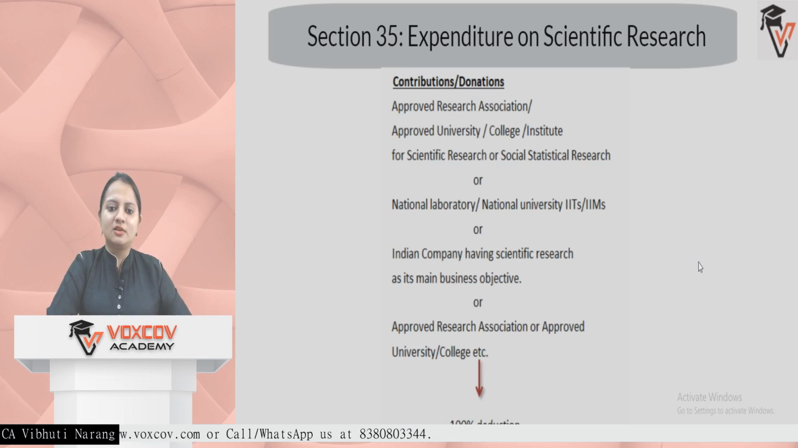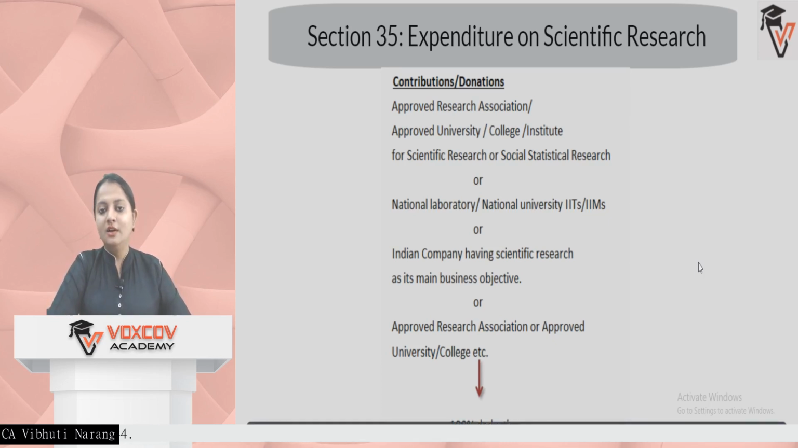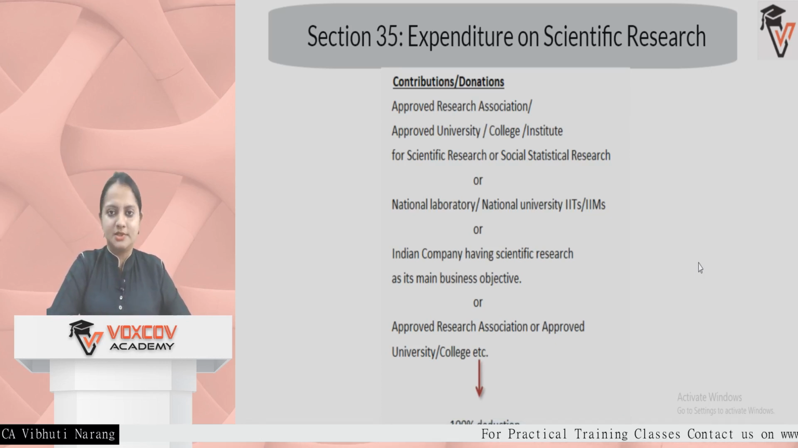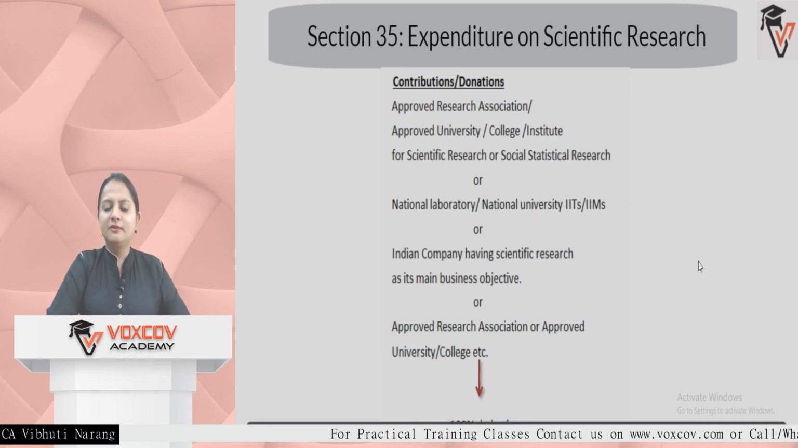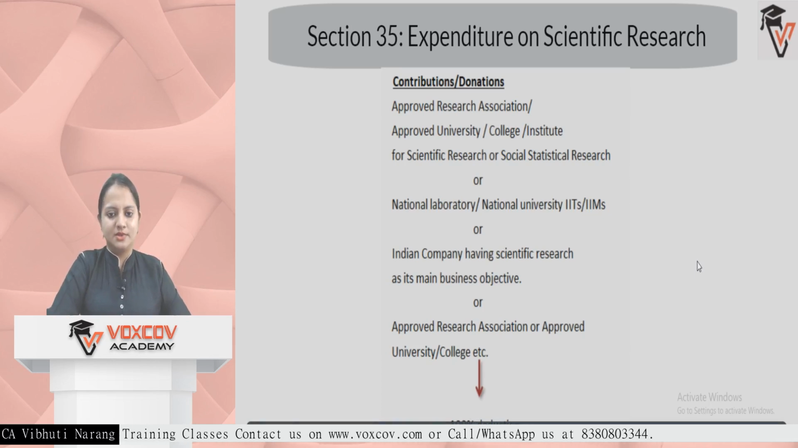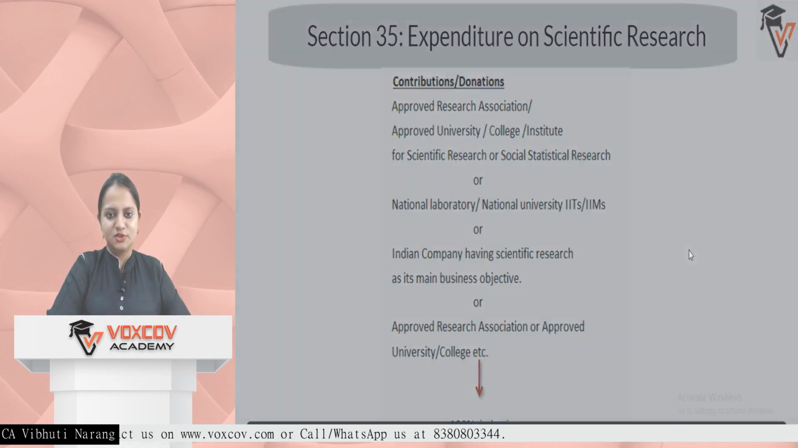To any of these organizations, for any donation done by the assessee, 100% deduction is allowed. Earlier a weighted deduction was there, but from financial year 2021 it is streamlined to 100% deduction only. Earlier 150% was there for some researches, but now it is 100% for all types of research.